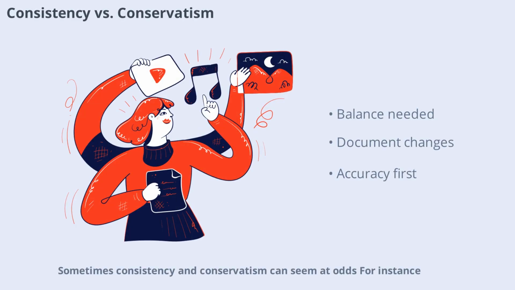Sometimes, consistency and conservatism can seem at odds. For instance, a company may consistently use a certain method, but conservatism might require a change if the method overstates assets. In such cases, the company must carefully document the change and explain the reasons behind it. The goal is always to provide the most accurate and reliable information possible.